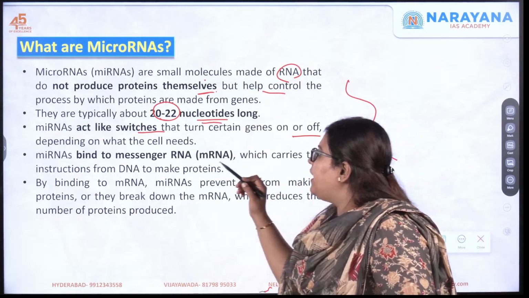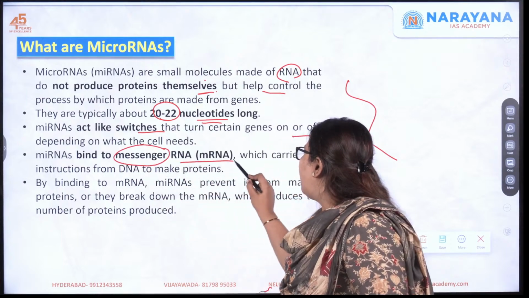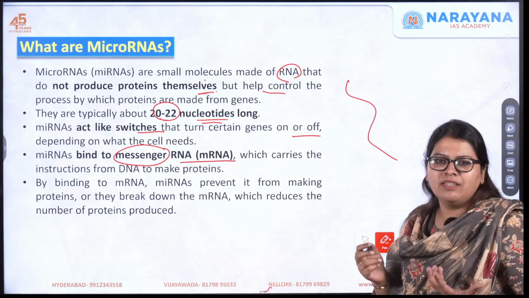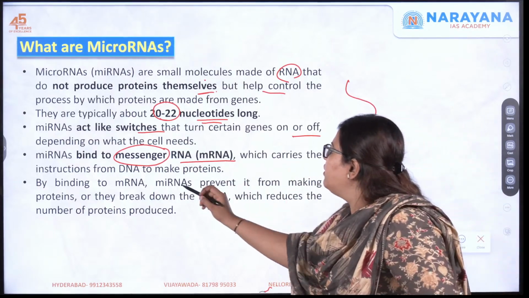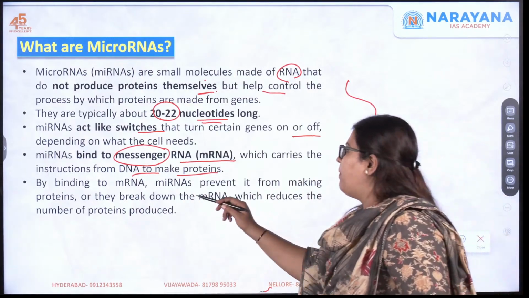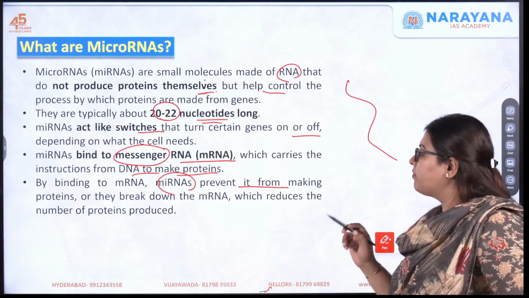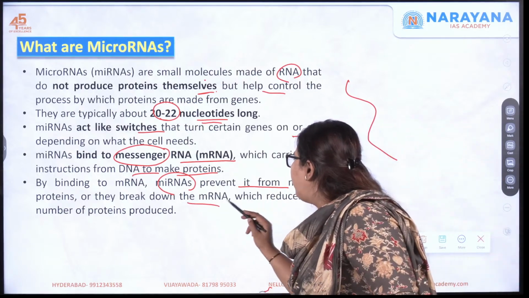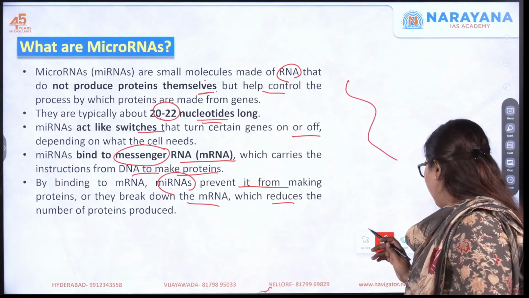Next one, the microRNAs bind themselves to the messenger RNA. What is messenger RNA? It carries the message, okay? It carries the instructions from DNA to make the proteins, and by binding to the mRNA, these microRNAs prevent it from making proteins, or they break down the mRNA, which reduces the number of proteins produced. So this is the function of the microRNA.